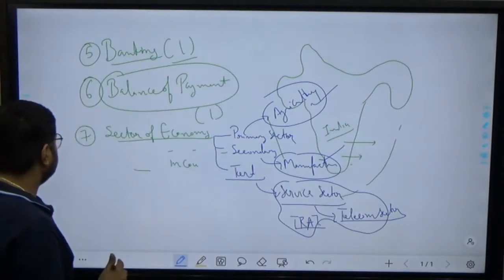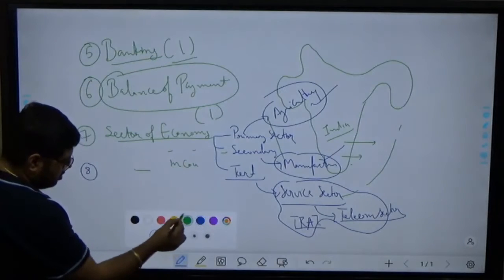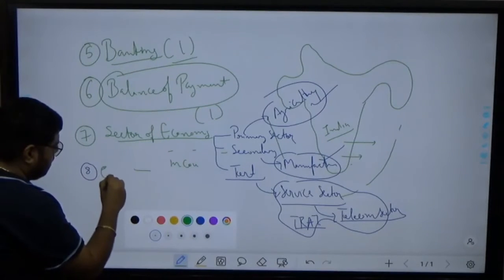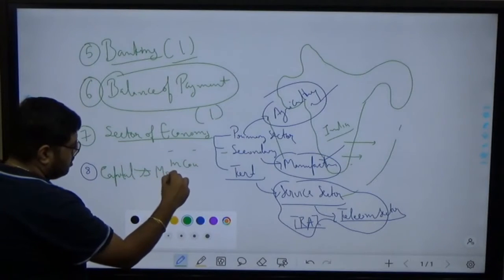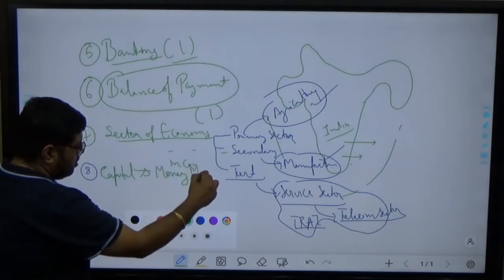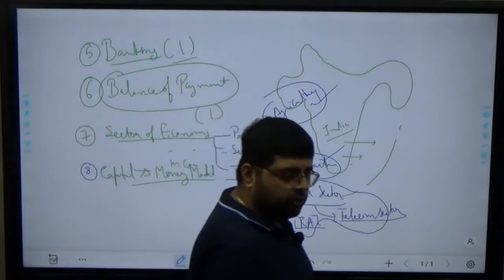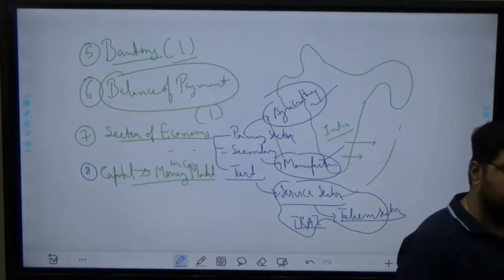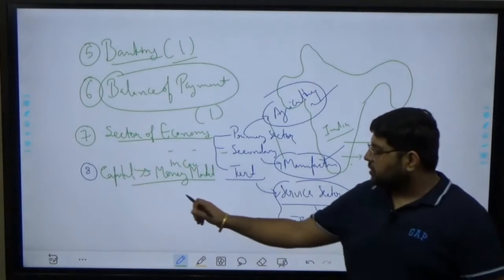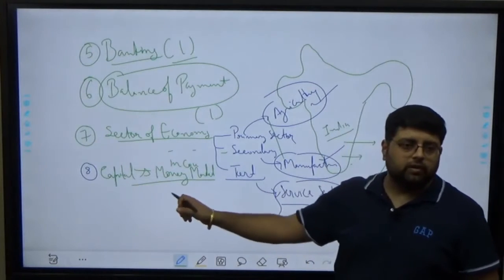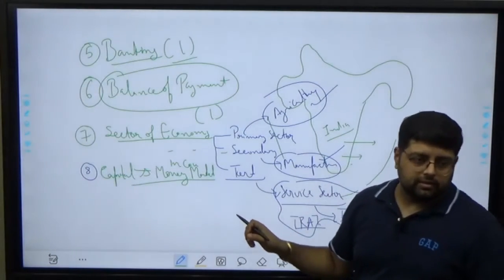Okay, next comes your capital market and money market. Capital market and money market. Now what do you mean by capital market and money market? This year there is one question, although this is also the topic in which you will find a question in 2-3 years, one question. ठीक है, that is in 2-3 years.